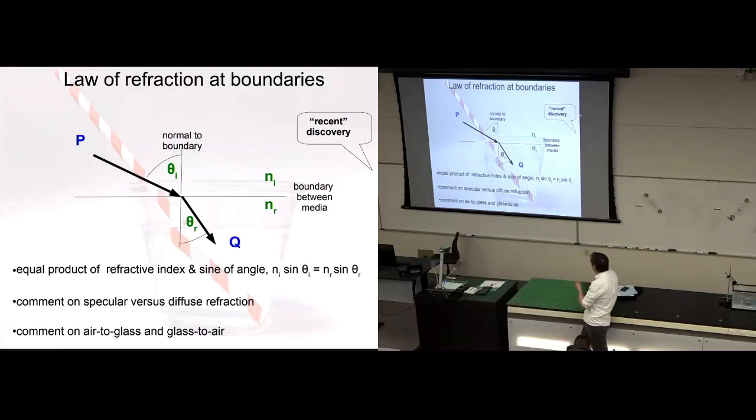You notice on here that when I said this was going from air to water, air has a small refractive index, and water has a larger refractive index. When you go towards a larger refractive index, you're bent towards the normal. If we went from water to air, which would be going the opposite direction, from larger refractive index to smaller refractive index, you're bent away from the normal.